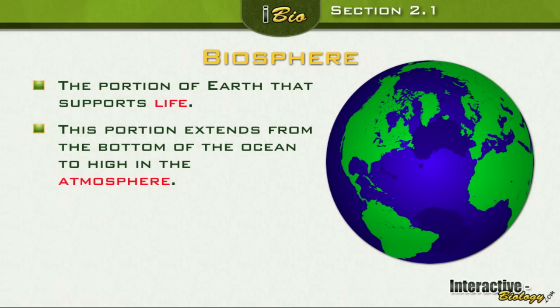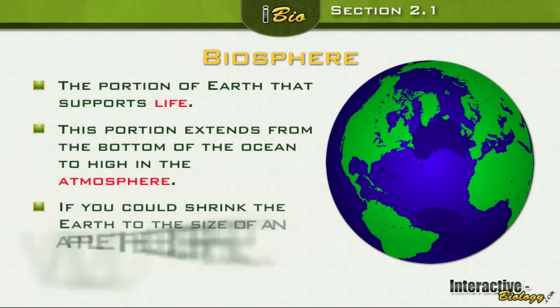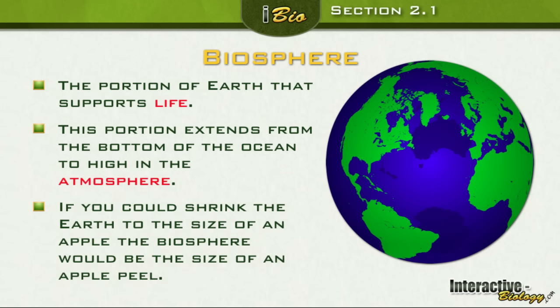However, if we were to take this Earth and shrink it down to the size of an apple, the biosphere would only represent the size of the peel of the apple. So yes, it is big, but relatively speaking, when you take the whole Earth into consideration, it's not that big. So that is the biosphere.